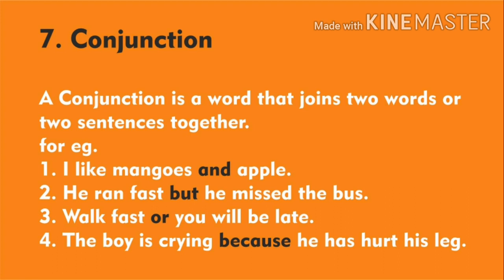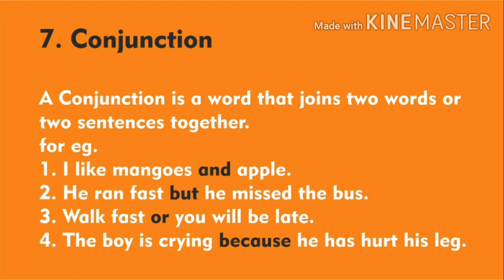So and is the conjunction. The second sentence, he ran fast but he missed the bus. A word that joins two sentences is but. So but is the conjunction.